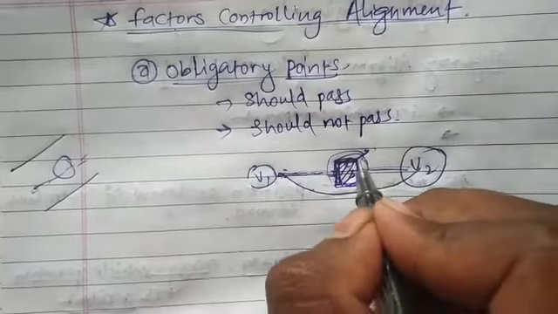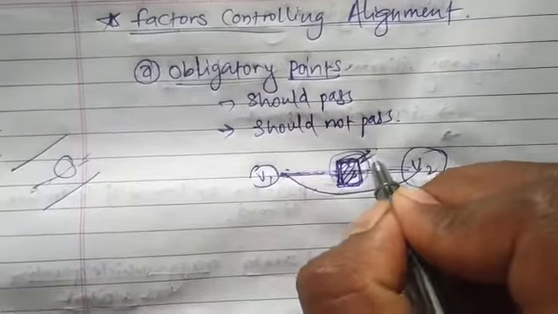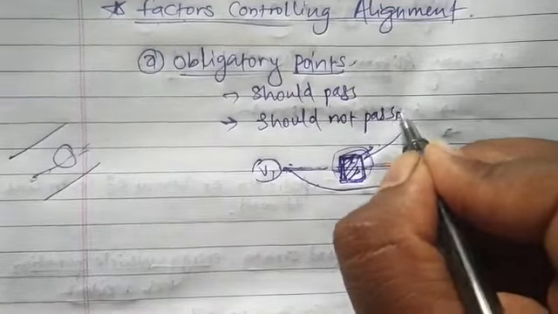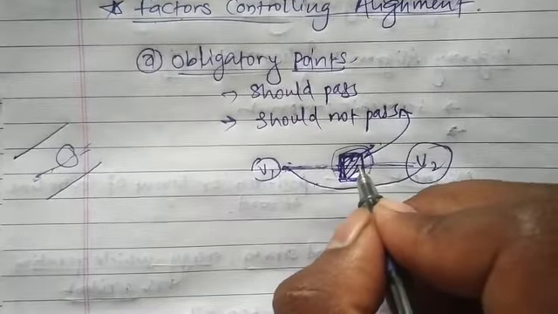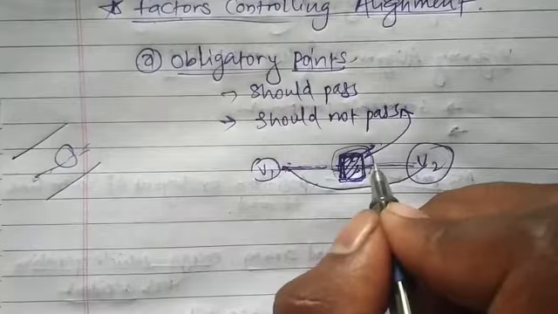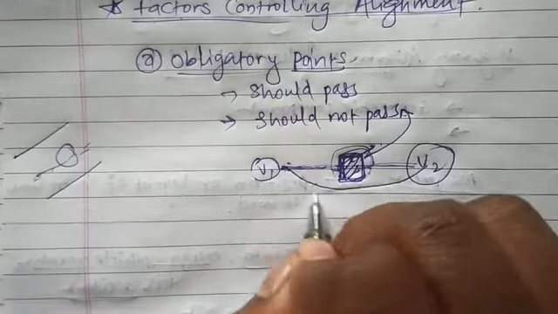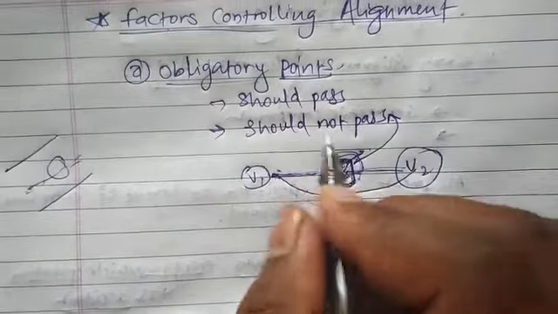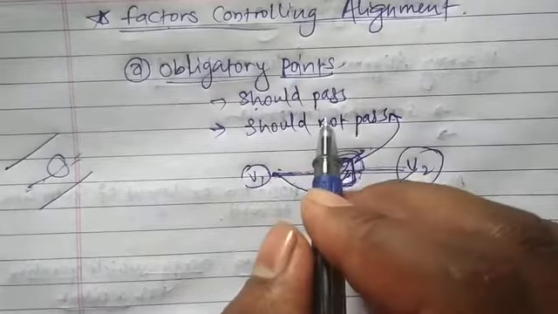So this type of obligatory point comes under the second category, the points from which the alignment should not pass, because of which we need to change the alignment. The first one is the point from which the alignment should pass.